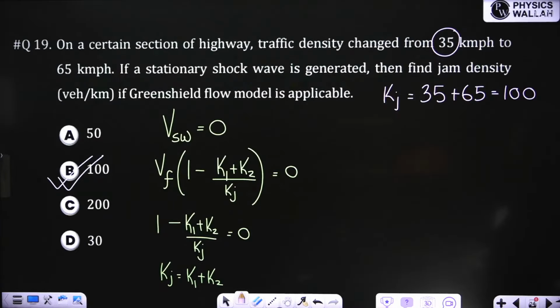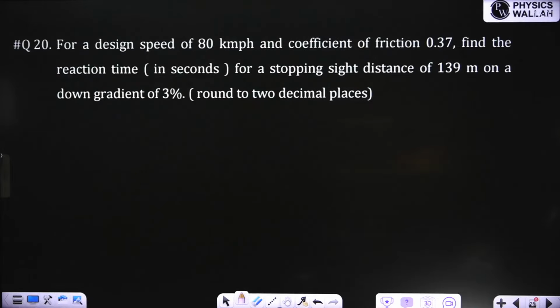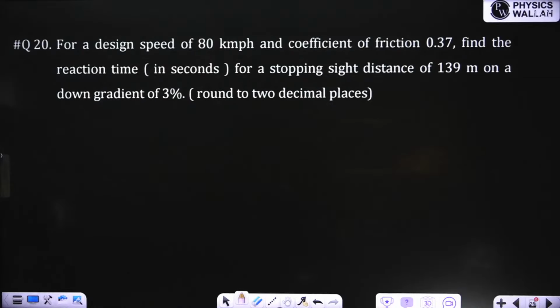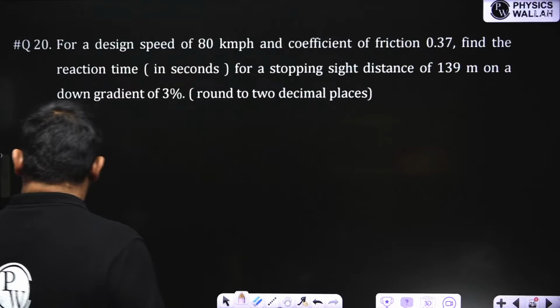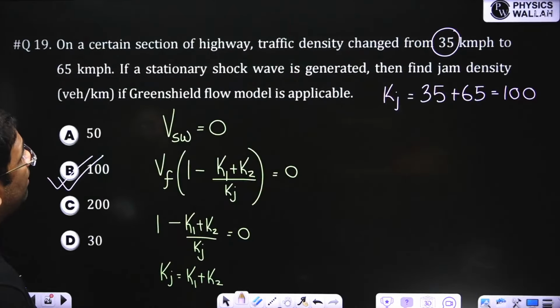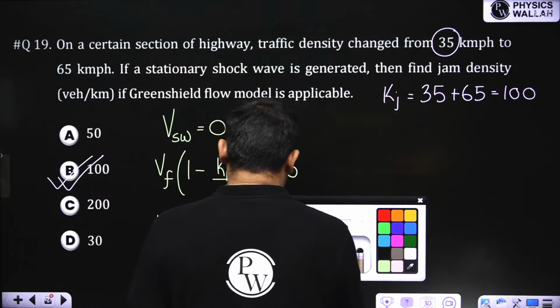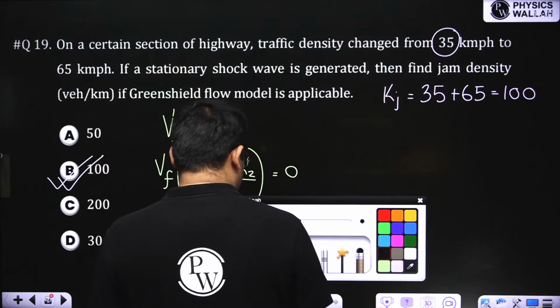Last question of this session. Very easy question, stopping sight distance. Units are wrong, huh? Oh, okay. Printing mistake.